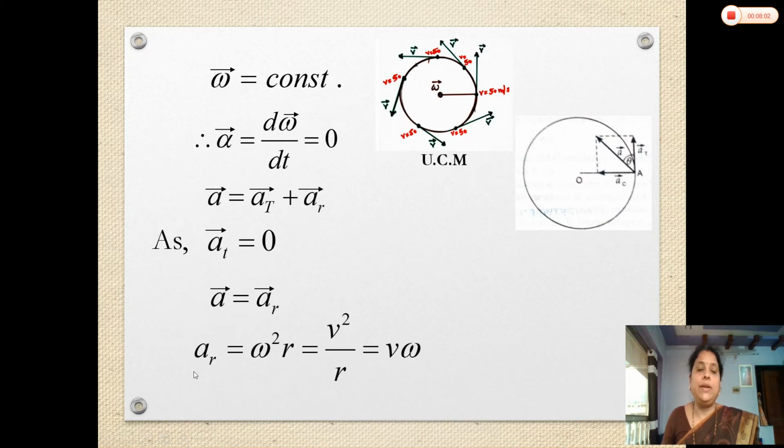As we know, there are three equations to calculate the magnitude of radial acceleration. Radial acceleration is equal to omega squared r, that is the square of angular velocity times radius. The second formula is the square of linear velocity divided by the radius, and it is also equal to the product of linear velocity and angular velocity. Actually, you have learned all these formulas in your 11th class in the topic of circular motion. So this is about the radial acceleration.